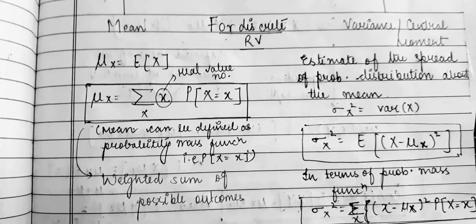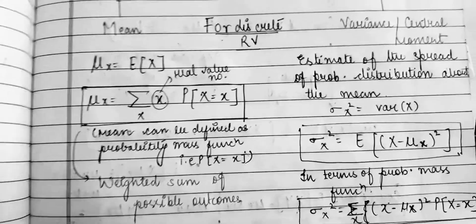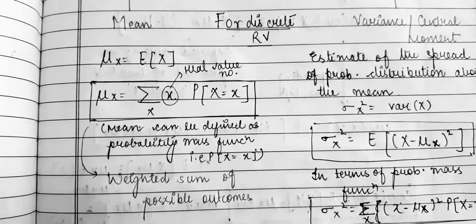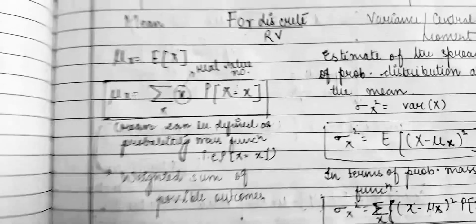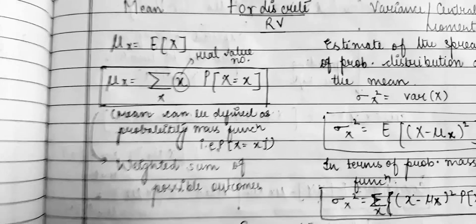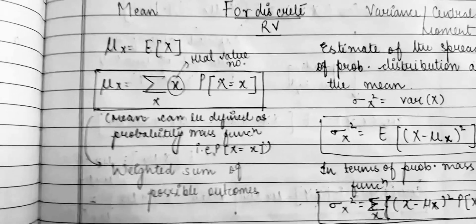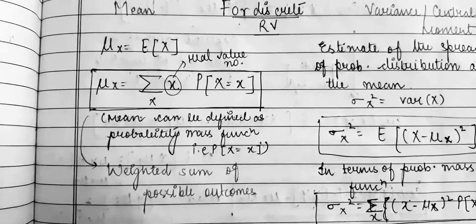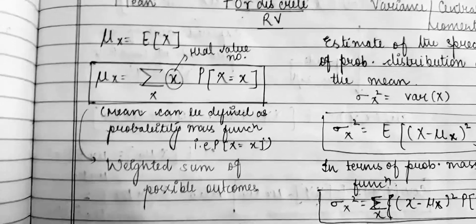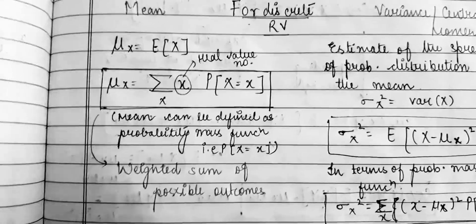whole square. So if we talk in terms of the probability mass function, we know in probability mass function your capital X is equal to x. So your sigma x square is equal to summation x minus mu x whole square into probability mass function, that is p capital X is equal to x.